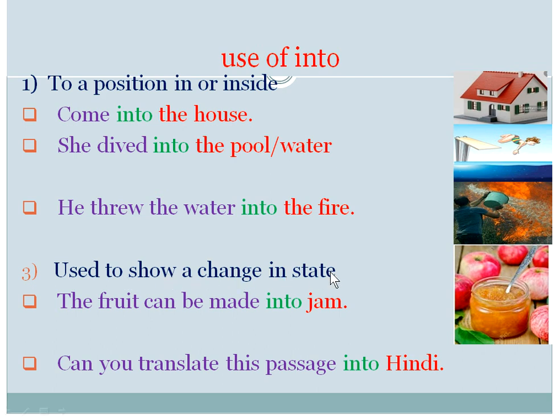Used to show a change in state. The fruit can be made into jam. It means the fruit, apple, has now lost its state and come into a new state, jam. So we use the preposition into here.